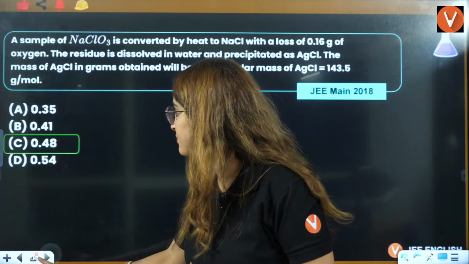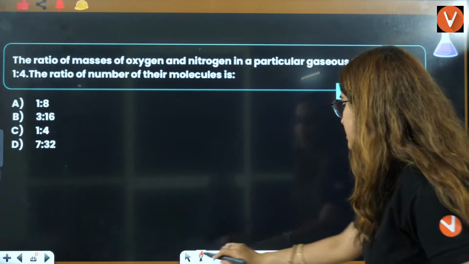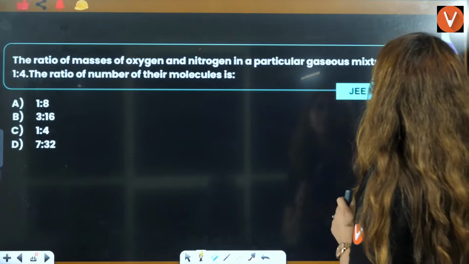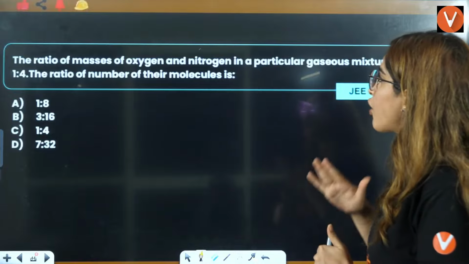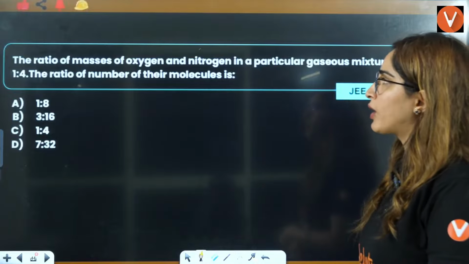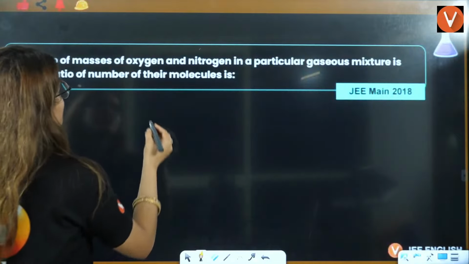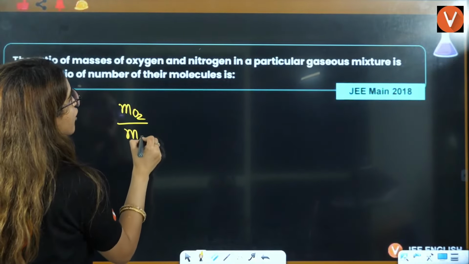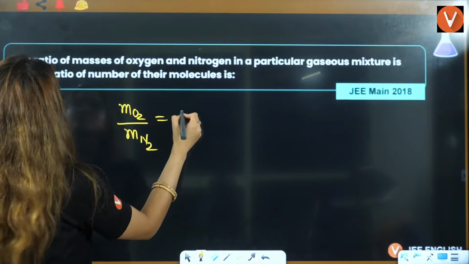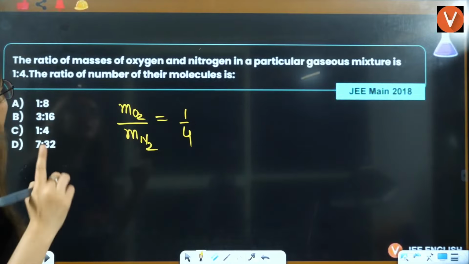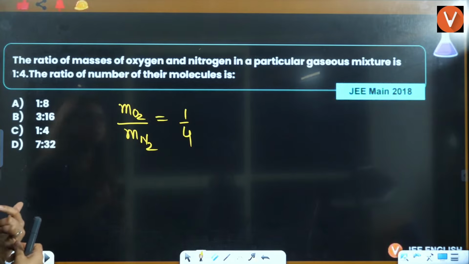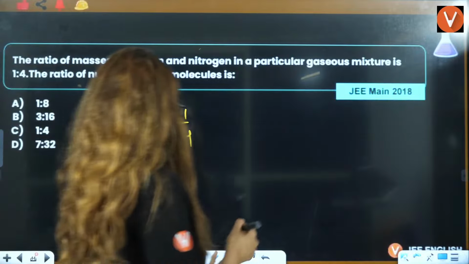Okay. So, next question: the ratio of masses of oxygen and nitrogen in a particular gaseous mixture is 1 by 4. The ratio of number of their molecules is what? Ratio of masses of oxygen and nitrogen. Mass they have given you, mass of oxygen and mass of nitrogen in a particular gaseous mixture is 1:4. They are asking you the ratio of number of their molecules. Masses is given to you. Molecules you have to calculate.